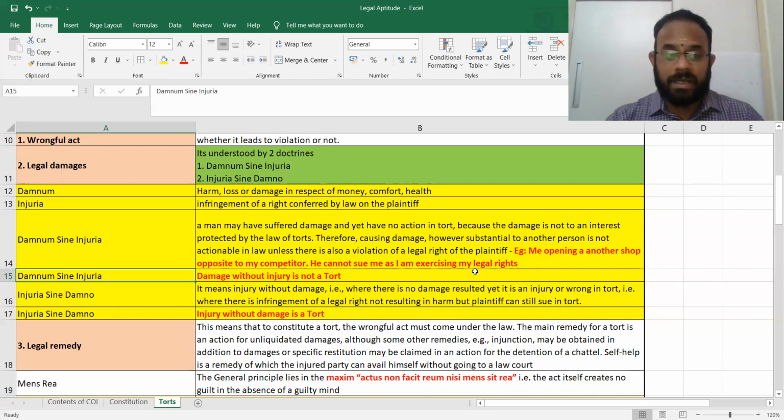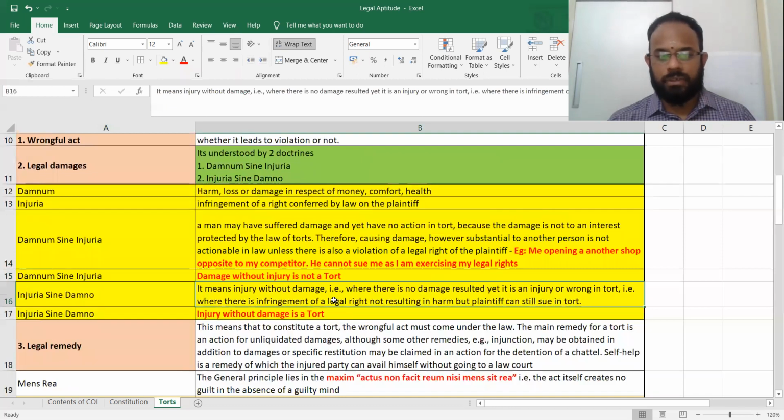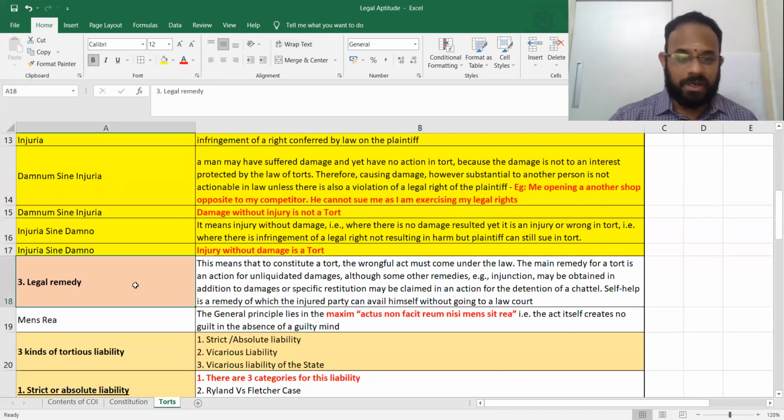Next, injuria sine damno. That means what? Injury without damage. Injury is happening, damage is not happening. Injury is there. So that means then it becomes a tort. Are we clear with this? You don't need to bother about this meaning. We'll go directly to the concept and say legal remedy.